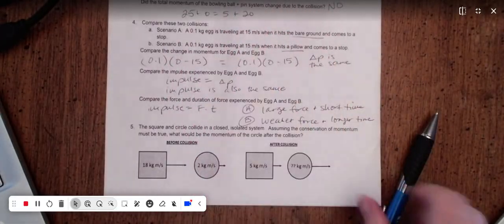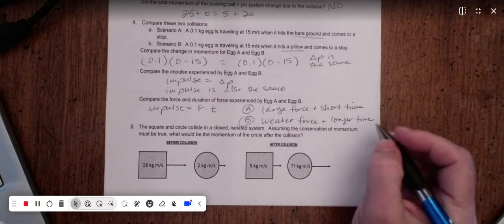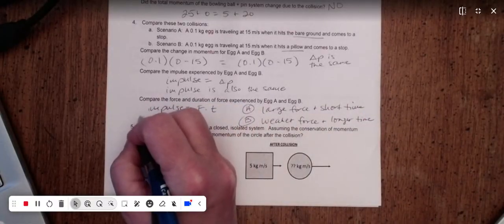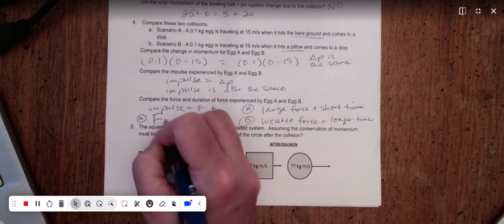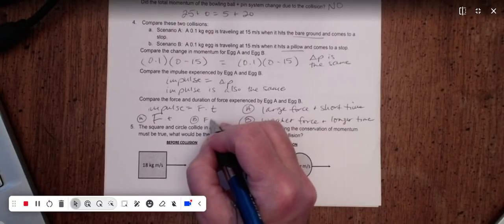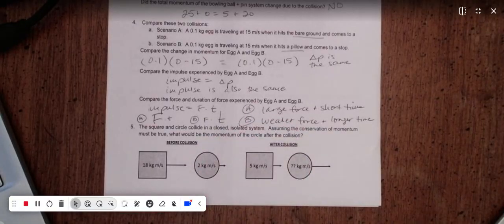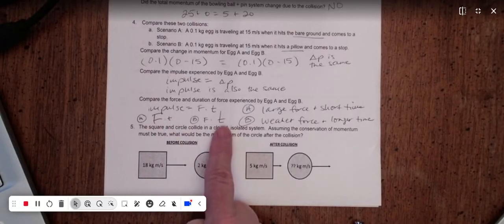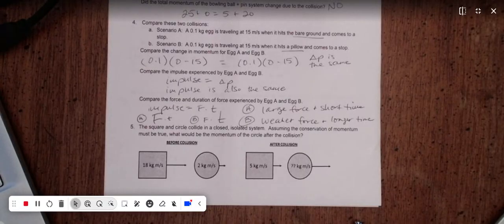Okay. So if I wrote that out, I might say for A, I had a large force in a short time. For B, I would have a weaker force and a longer time. Okay, both of those are going to give you the same number when you multiply them together. You're multiplying a big number by a small number versus a small number by a big number, but in the end, the impulse is the same, the change in momentum is the same, but the outcome of the impact is different depending on whether you have a pillow versus bare ground.